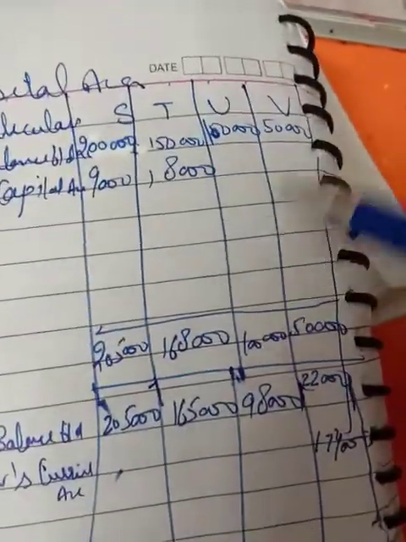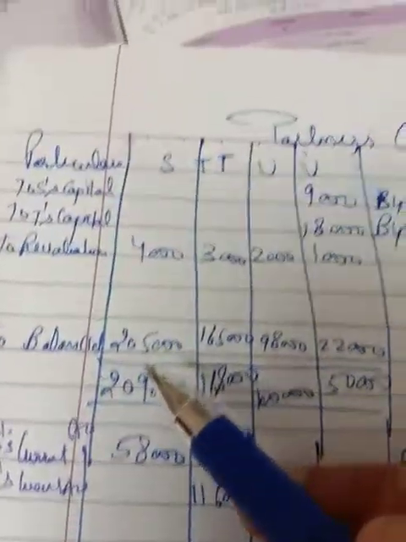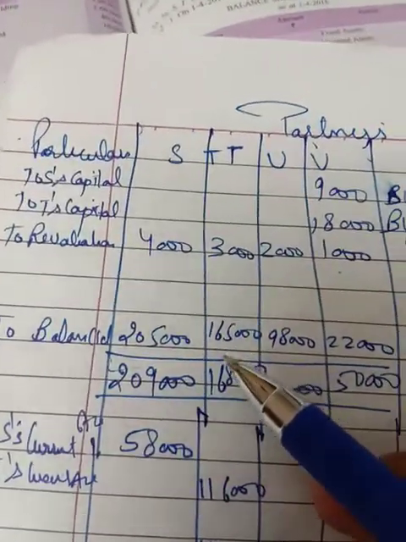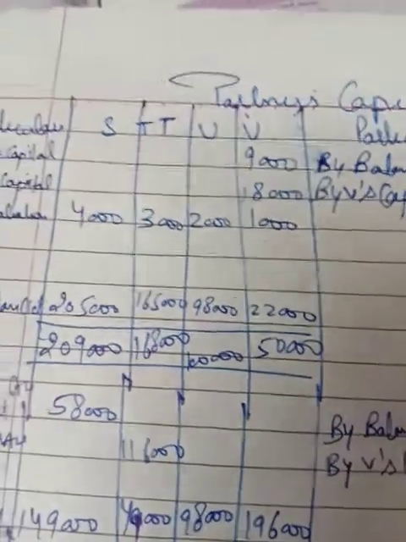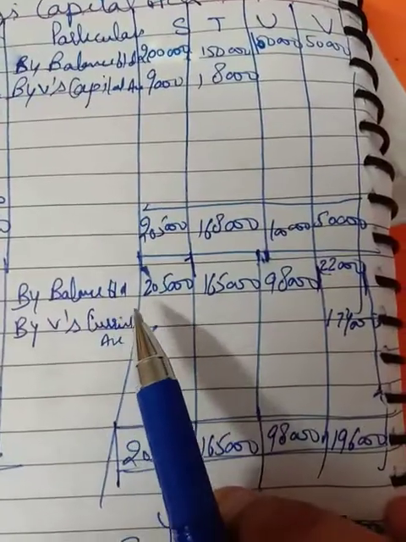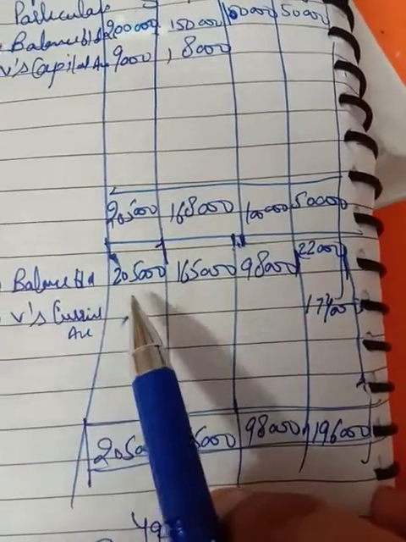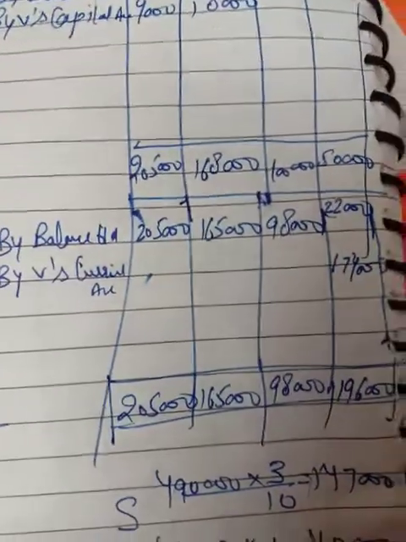Now you have to make the balance. You have to add up all the credit side and then deduct all the debit side from the credit side. So now you will get S's balance 2,05,000, T 1,65,000, U 98,000 and V 22,000. This is the balance that you have to carry forward. Here the balance brought down is 2,05,000, 1,65,000, 98,000 and 22,000. And now what to do?